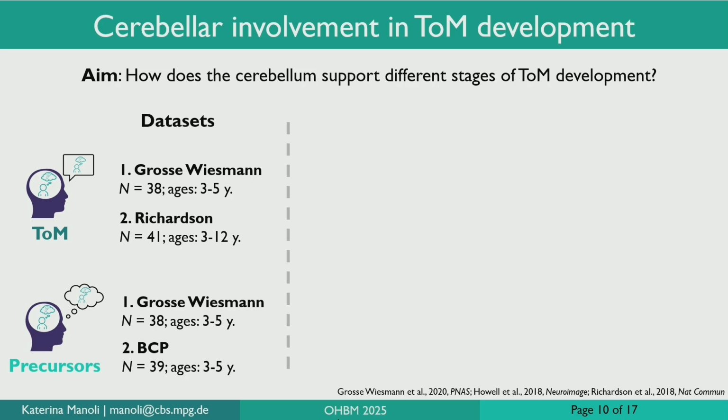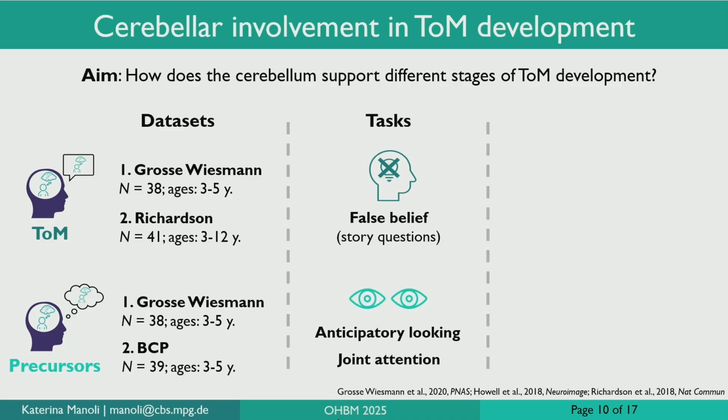We used openly available or previously collected data, and specifically T1-weighted images of children across 2 different datasets for each theory of mind stage, because it was important for us to see if we can generalize our results. In terms of tasks, for classic theory of mind processing, we used a false belief task where children were asked to explicitly point out a false belief in a character in the context of a story, more specifically a false belief about an object's location. For the theory of mind precursors, we used an anticipatory-looking eye-tracking task where children had to predict a person's next move based on their mental states, and also a joint attention paradigm during free play with a caretaker.